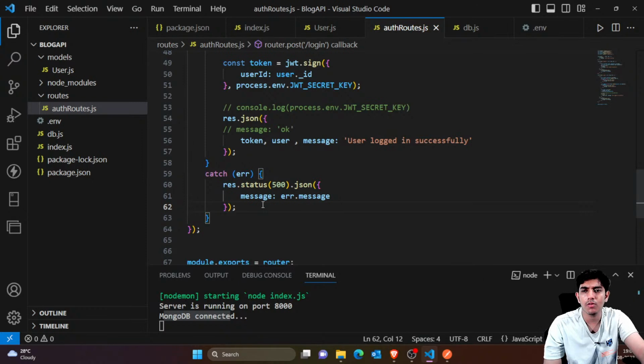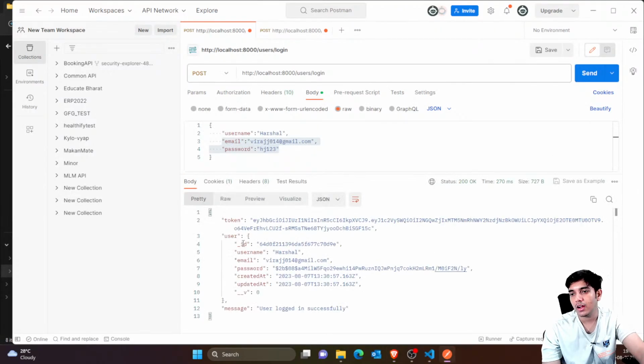You can always go for the local one, that is MongoDB Compass, but for our series, in most projects, in most videos, we have used MongoDB Atlas, that is a global database, right? So from anywhere you can access this database. That's the benefit, right? So I think now it's connected, so we'll again call this.